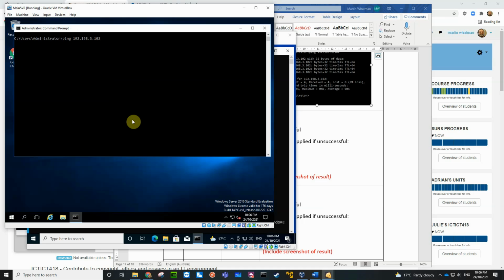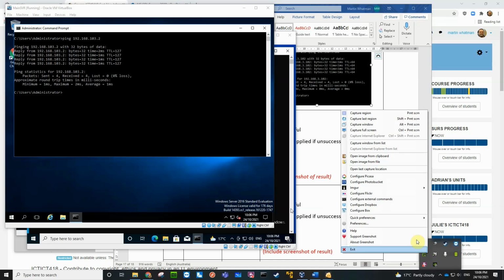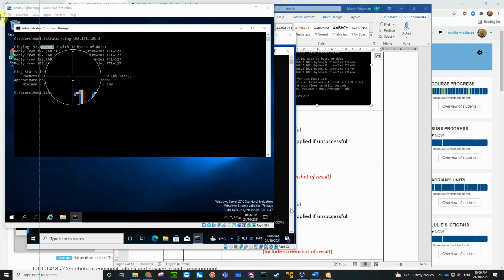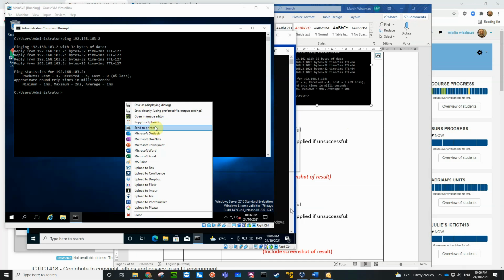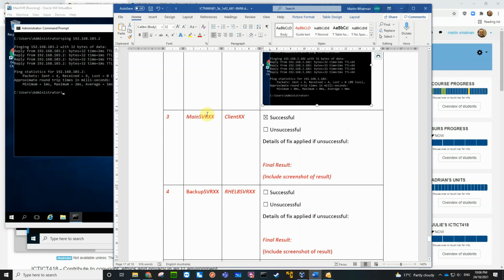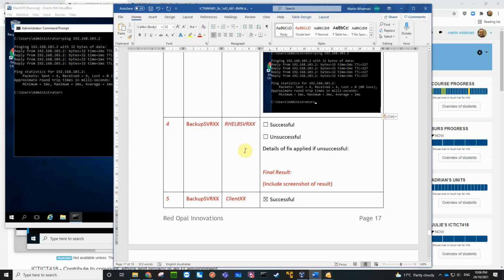Cleared the screen, 103.2. Screen capture that. Main server to the client. Copy. Main server to the client. Control V.